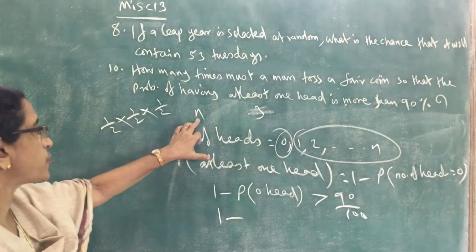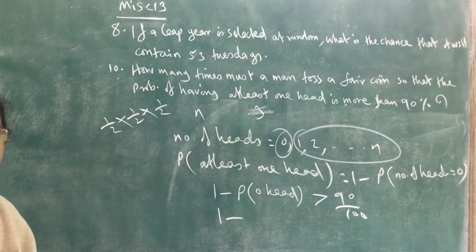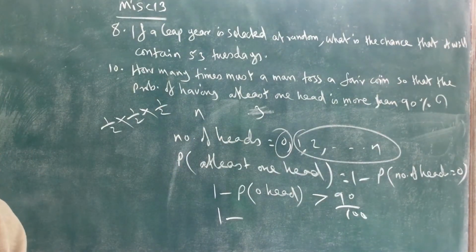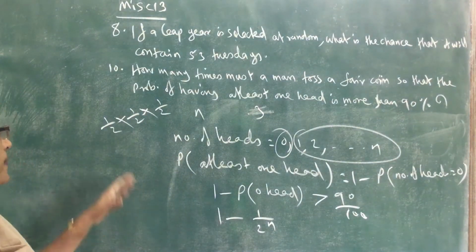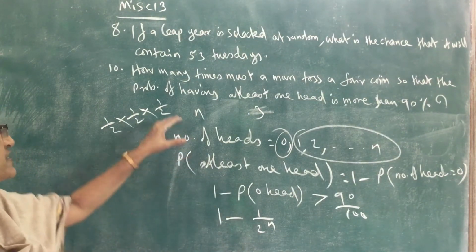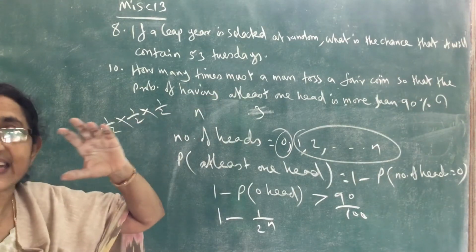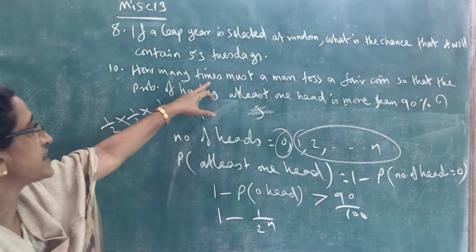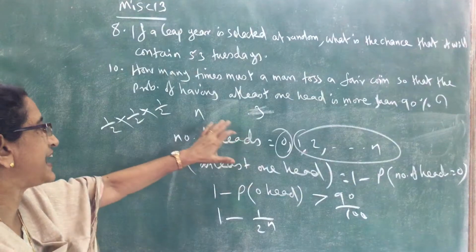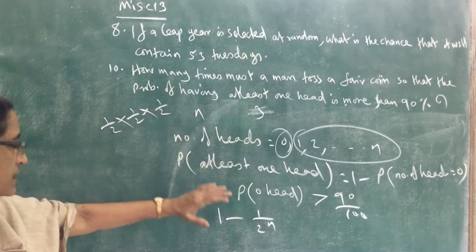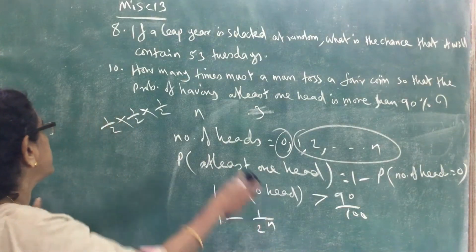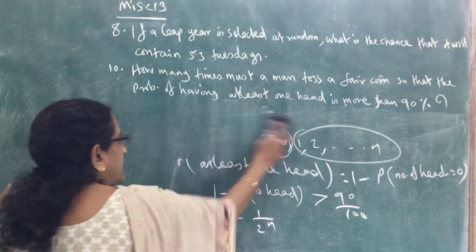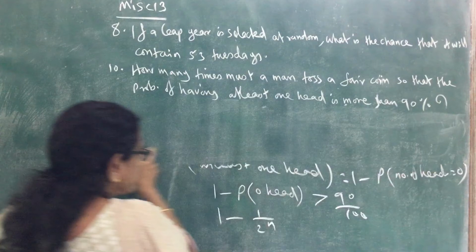Similarly, if the coin is tossed n times, what is the probability of getting tail in all the n tosses? That is 1 by 2 whole raised to n, because the number of tosses is n. The number of times the person should toss the coin is n. So this probability is 1 by 2 raised to n. Then we can find n. What should be n?